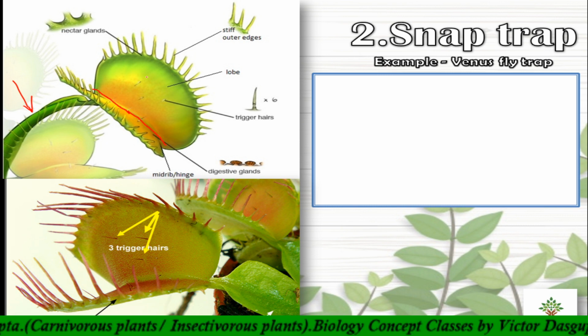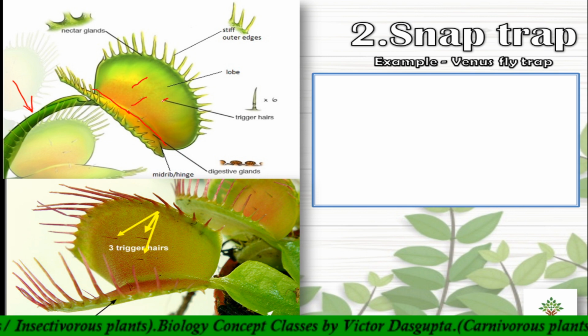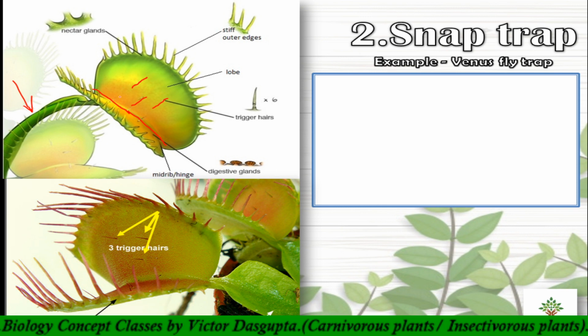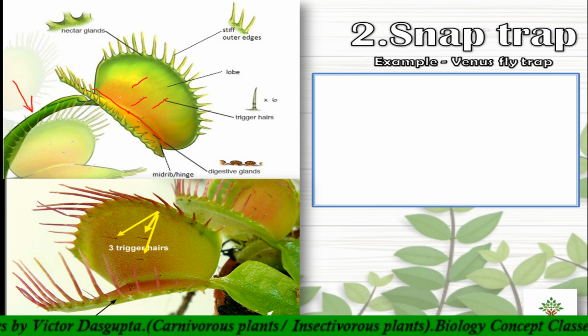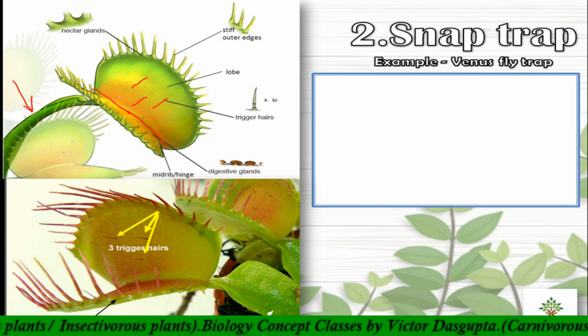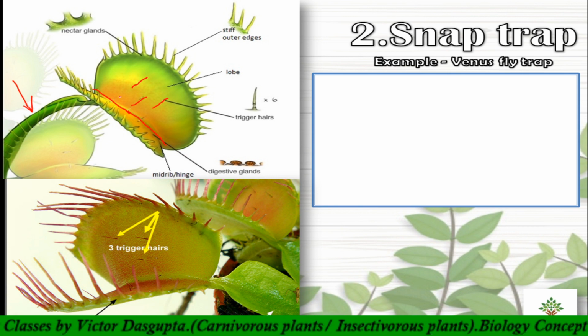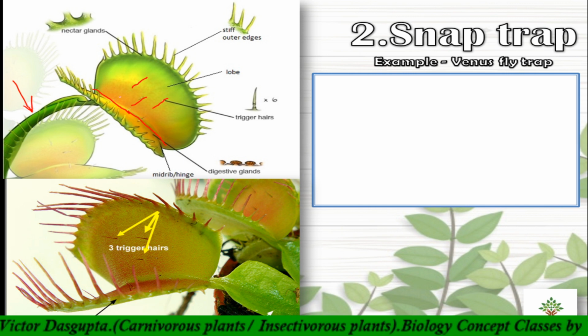In each leaf blade you can see three sensitive hairs. These are called trigger hairs. This is very sensitive. If an insect is inside that leaf trap, it will certainly close. Or if you put a piece of fish or meat, it will certainly close. But if it is a non-living thing, it will not close. It is observed in the experiments. These trigger hairs are very important for them.